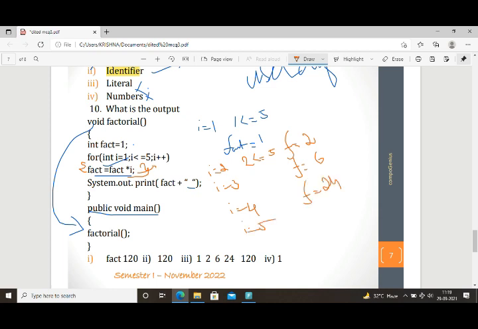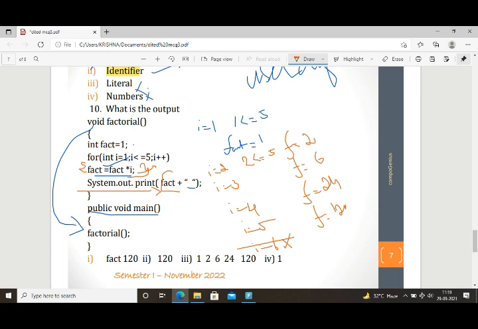Then i equal to 4, fact equal to 6 into 4 equal to 24. i equal to 5, yes, still 5, fact equal to 120. Then i equal to 6, the condition becomes false, it will come out of the for loop and it will execute System.out.print fact.